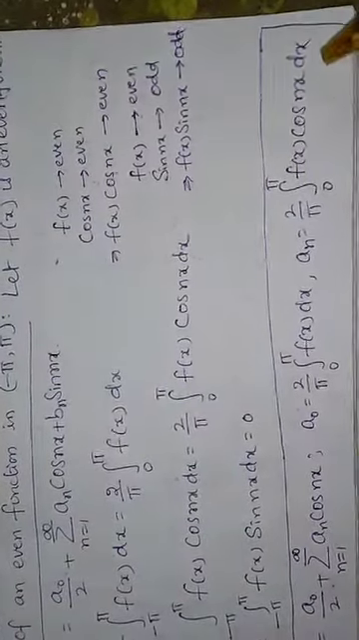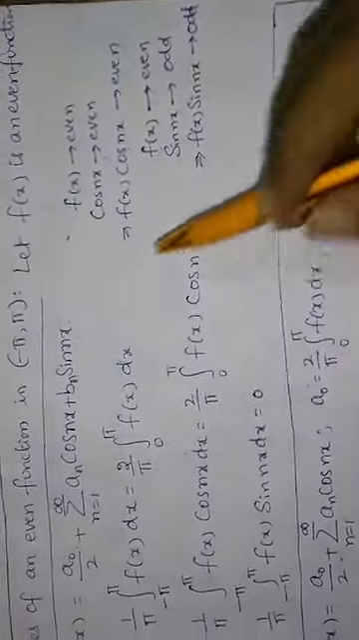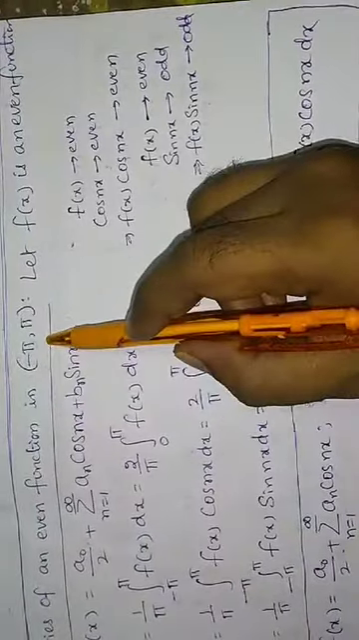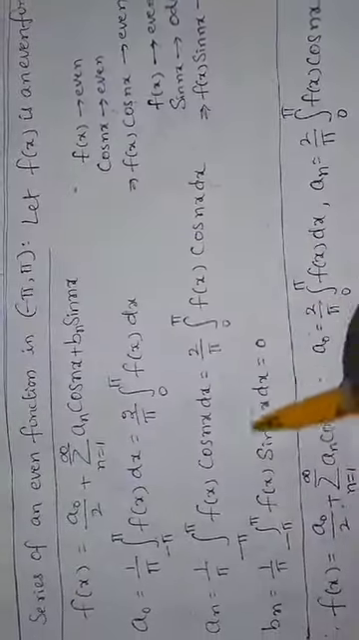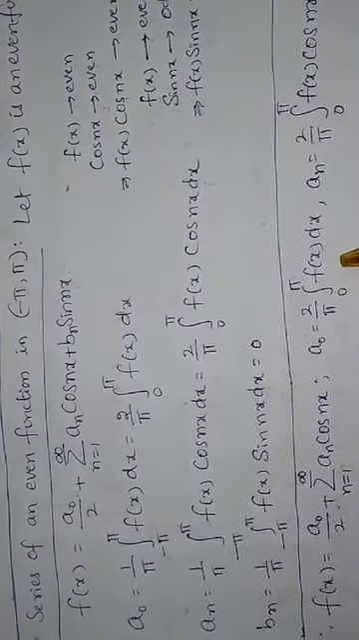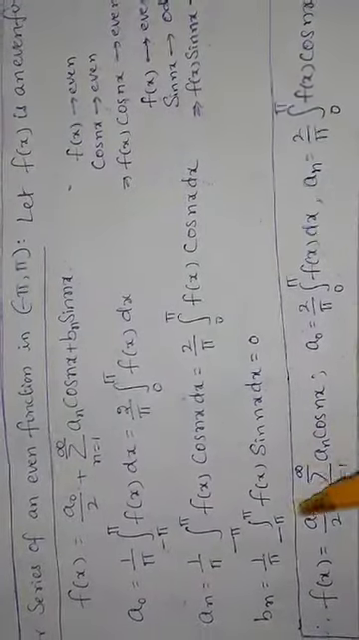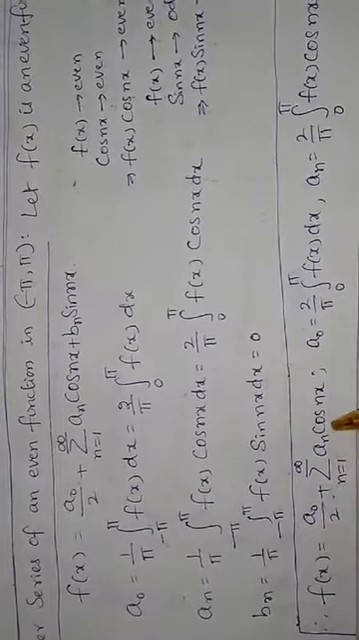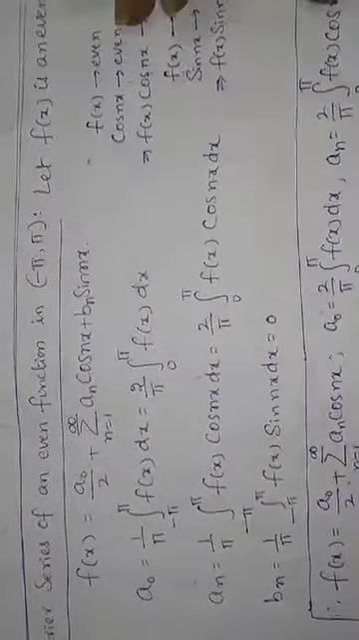So our work is simplified when the given function is an even function in the interval minus pi to pi. No need to calculate bn. Directly you can calculate a naught and an. It is sufficient to substitute these values a naught and an in this formula.